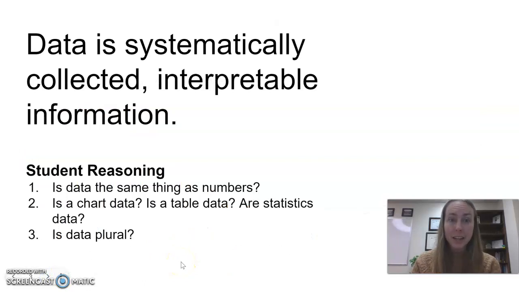The definition of data is systematically collected and interpretable information. So a couple student questions. Is data the same thing as numbers? Is a chart considered data? Is a table considered data? Are statistics data? And is data plural or singular?